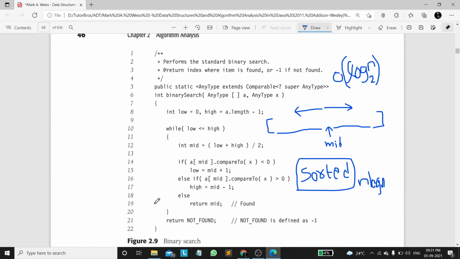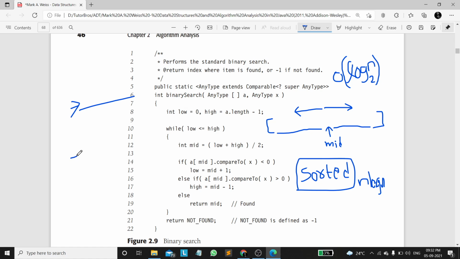So this is the general standard code for binary search. I will just explain the intuition behind binary search. What is the need of binary search? We use binary search to find an element in an array in logarithmic time. To do that, the first and foremost step is that the array should be sorted.